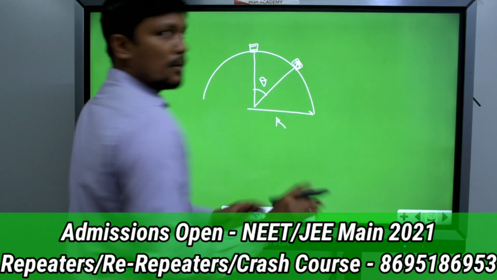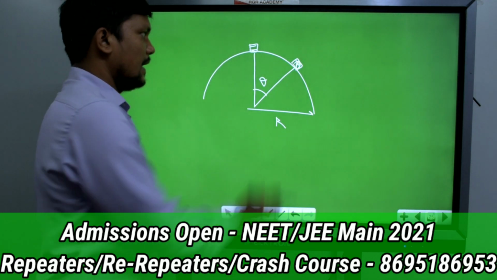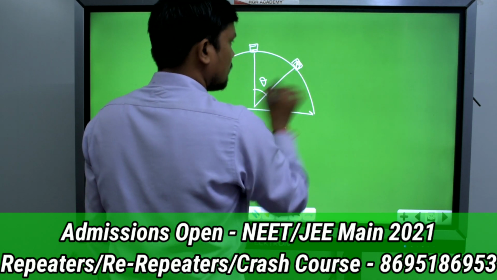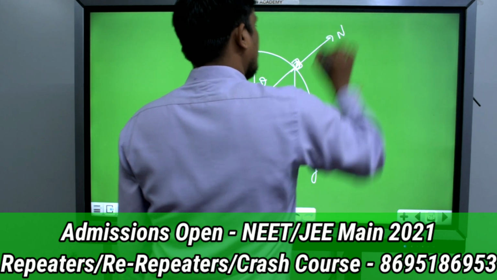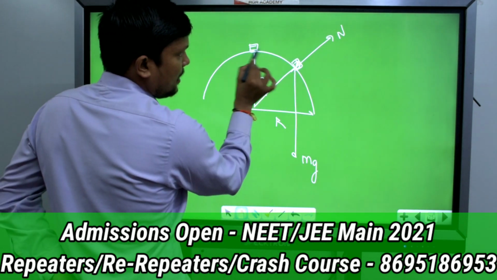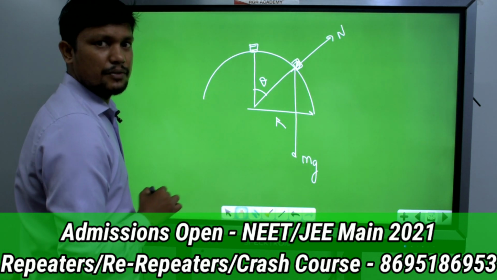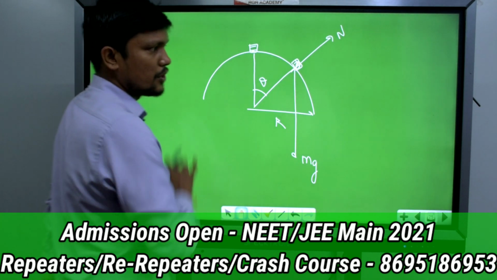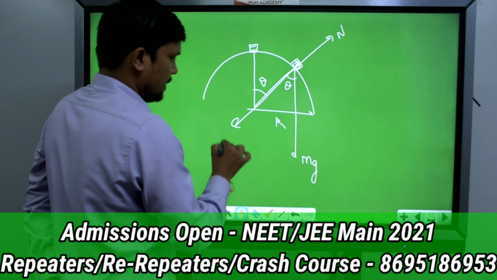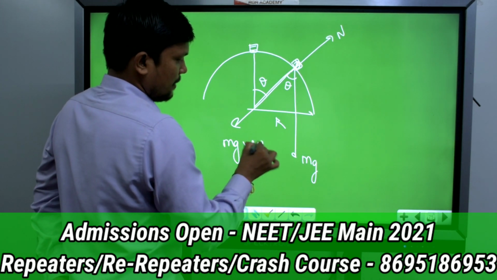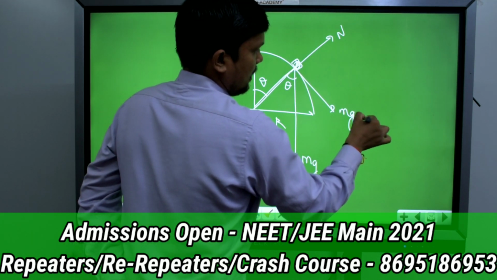Detach means normal will become 0. If normal becomes 0, we can say that it will leave contact with the surface. At this instant, what are the forces acting on the body? mg will act in the downward direction, and normal will act in this direction. For this particle the path is circular, so centripetal force is required. Which force will provide it? This angle will be theta, so the component of mg, that is mg cos theta, will provide the required centripetal force, and in this direction mg sin theta will act in the tangential direction.